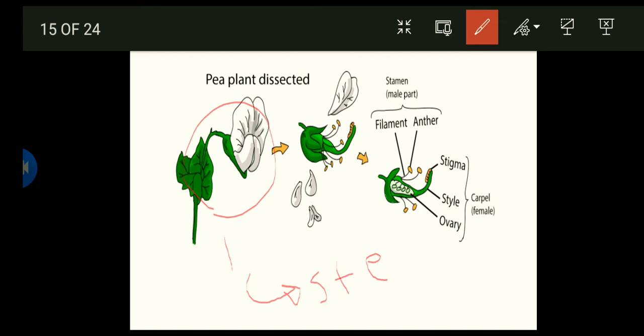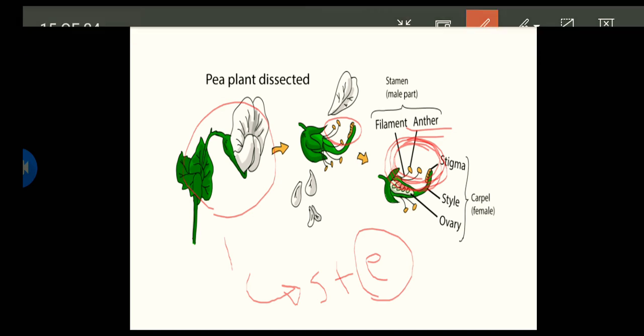Now, if I remove the source of sperm, which is called the anther, then in the end I will have just egg alone, and an egg alone will not make any fertilized cell.